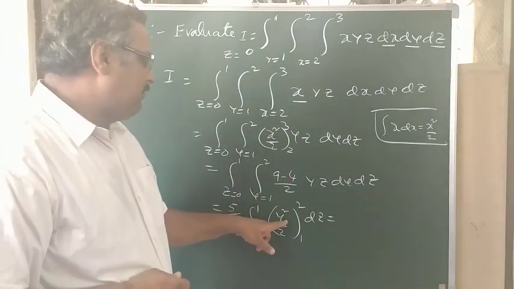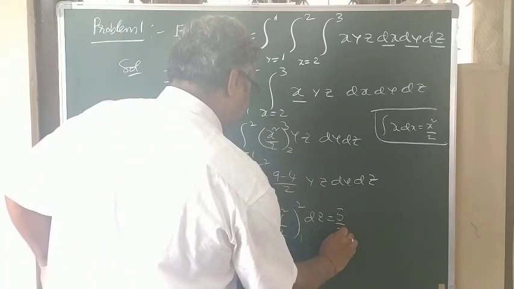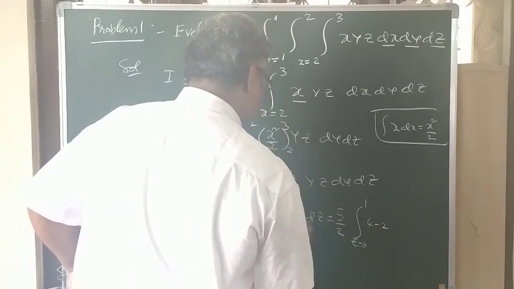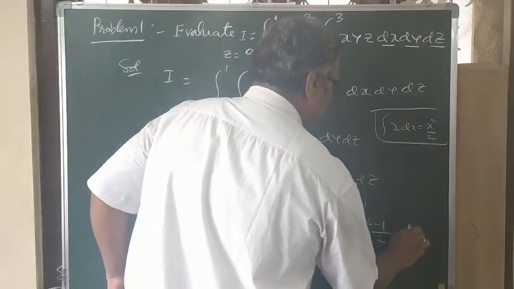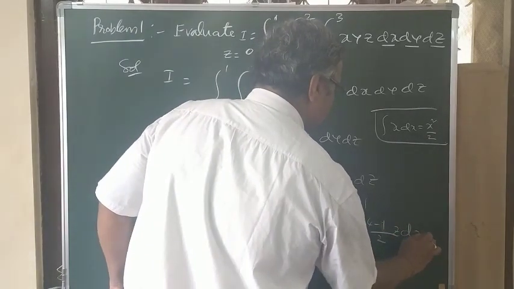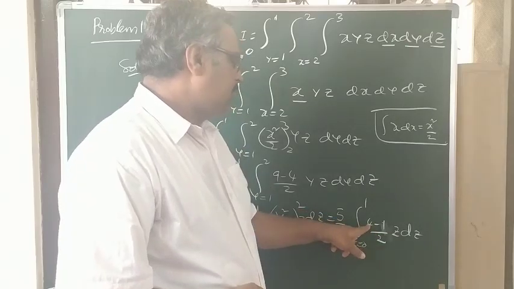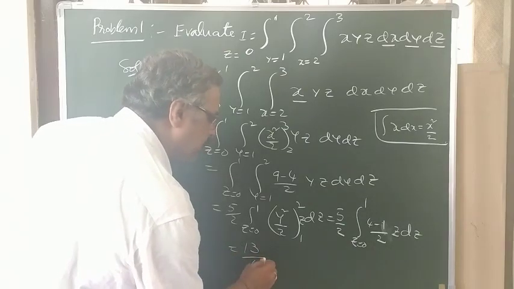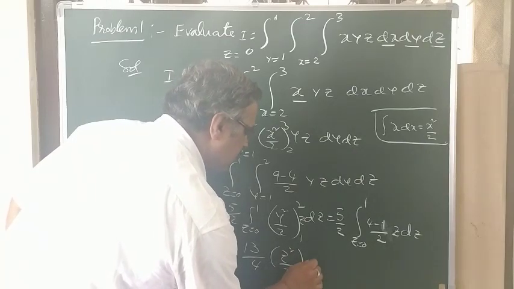Substitute y equals 2, then y equals 1: 5 by 2 times the integral of z from 0 to 1, of 4 minus 1 over 2. We also have one more term here, z dz. Now integrate with respect to z. Here 4 minus 1 is 3, 3 by 2 times 5 by 2 is 15 by 4. The integral of z is z squared by 2, from 0 to 1.